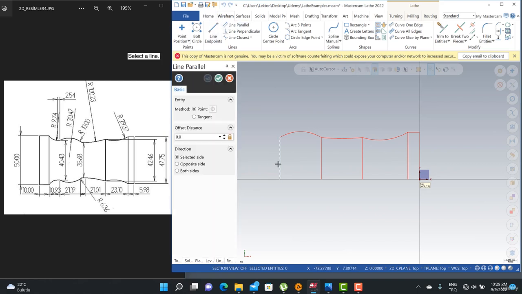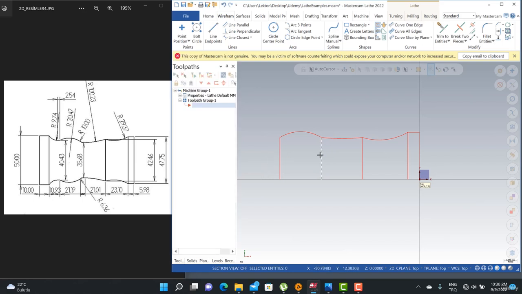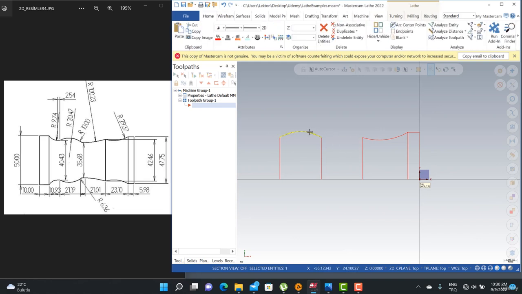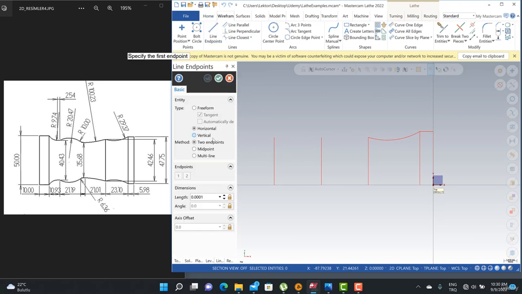We can start from here, actually, and that's not correct. We are copying the same line. Actually, this is the correct one. I need to change that one, so I need to delete that arc and that arc. I can turn to the line endpoints and turn back to vertical and horizontal line here, and then I can write here 35.68 divided by 2. Yes, we got this.